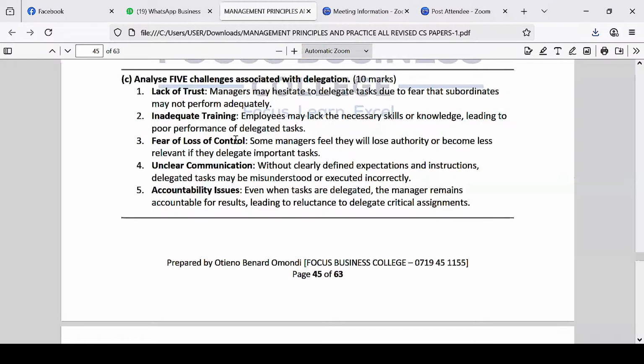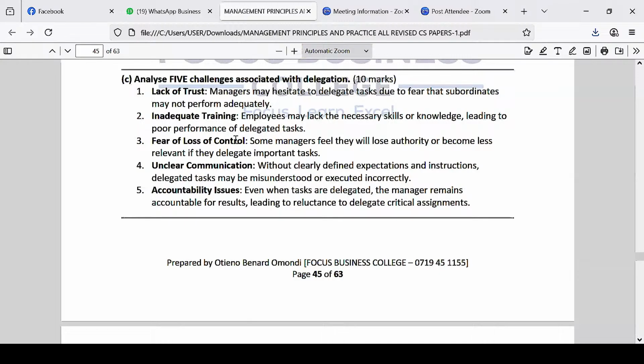So the next question is asking, analyze 5 challenges associated with delegation. Delegation basically means giving some activities to be carried out by a junior. When you are giving your junior some work that they are supposed to do on your behalf, that is called delegation. So this question is asking for challenges of delegation, or sometimes reasons why some people would not want to delegate. What are some of the challenges you are likely to face in delegation?